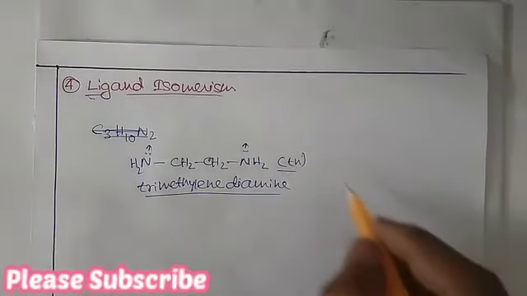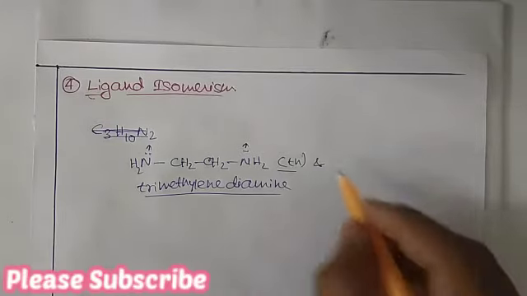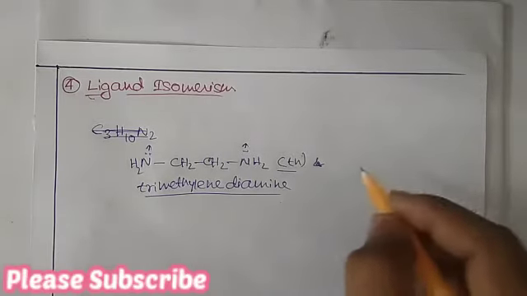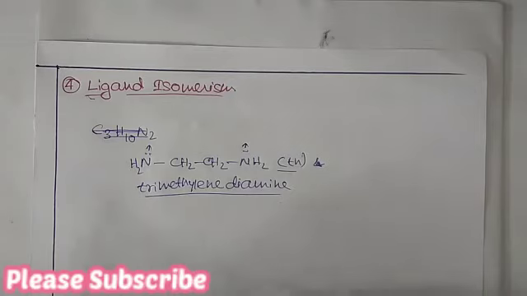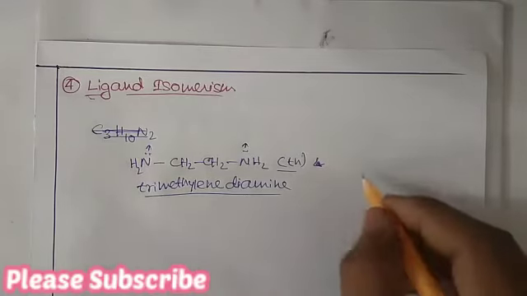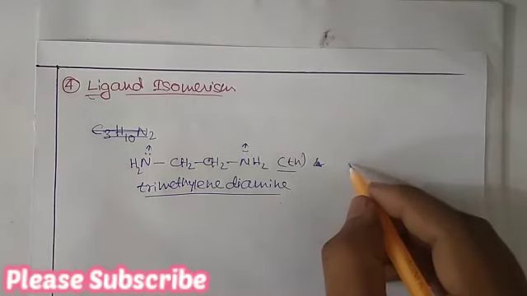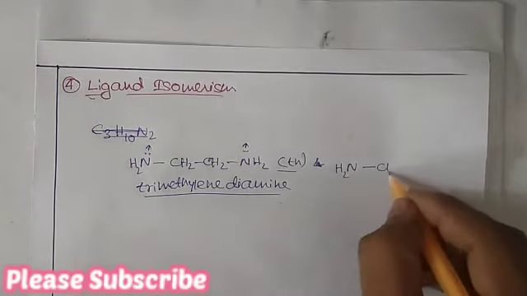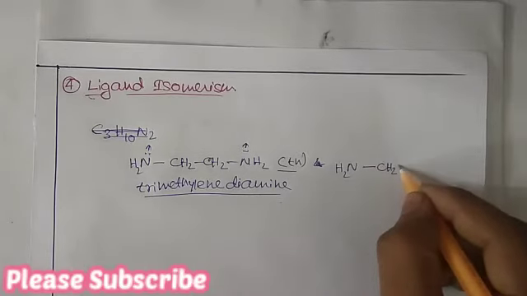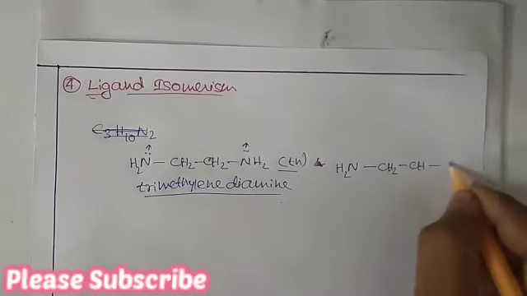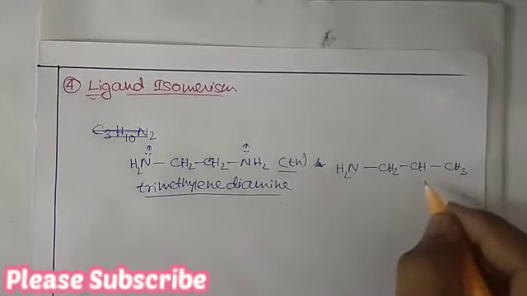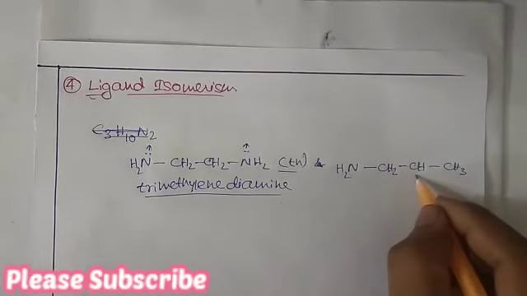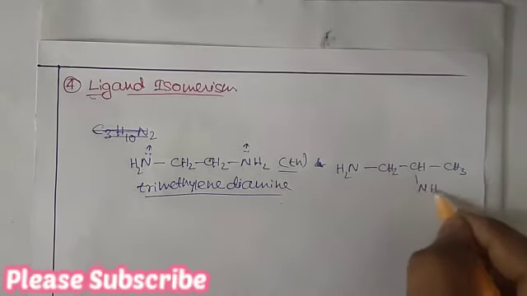The isomer of this ligand is PN, that is propylene diamine, which will look like NH2 CH2 CH CH3 NH2.